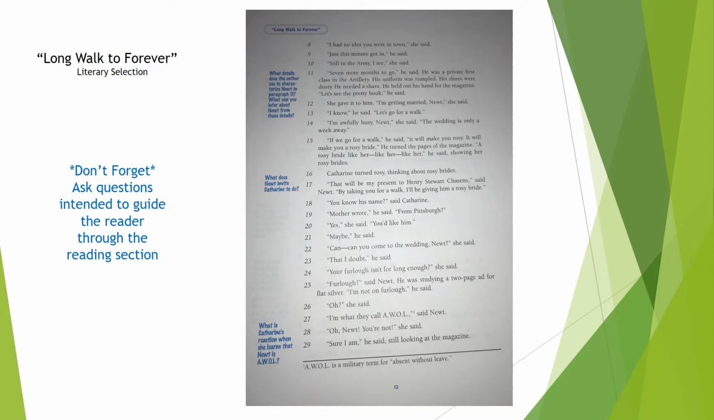Here we have a sample of an assignment that I wanted to discuss that is a great assignment that will pertain to TEKS 19B. This one in specific is Long Walk to Forever. It's a literary selection. Now here, as you can see, I discussed guided questions and you will note them here in blue. Don't forget, ask questions intended to guide the reader through the selection. So as the students are reading, it's important, if we're reading it all together as a class, asking these questions to ensure that the students are following along.